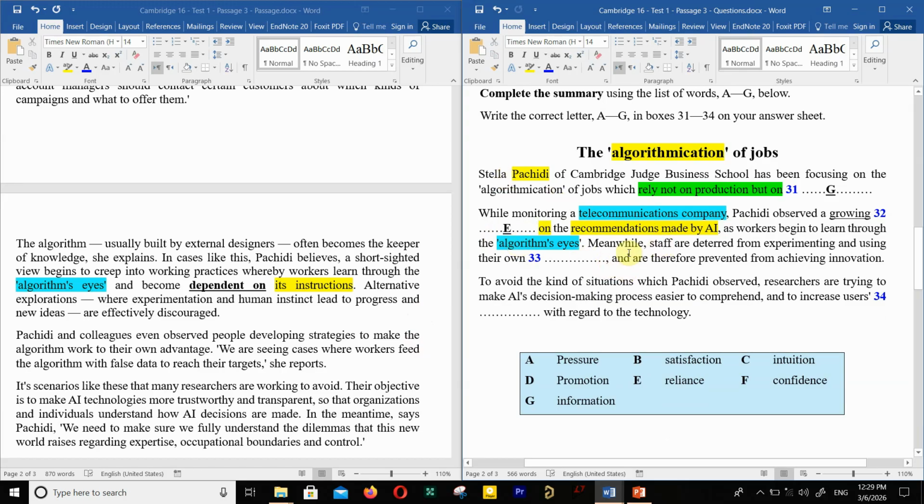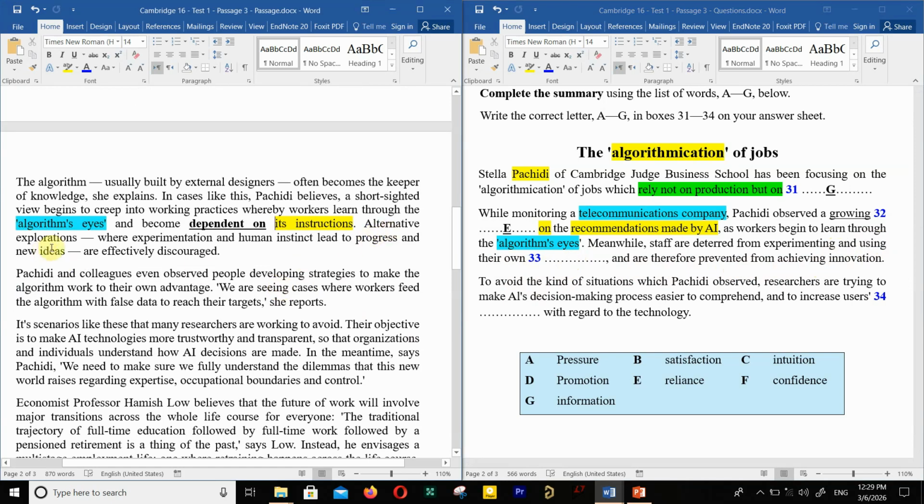So the next question. Meanwhile, staff are deterred from experiencing and using their own what, and are therefore prevented from achieving innovation. Using their own what? So maybe the next sentence, because normally the questions and answers are in the same order.